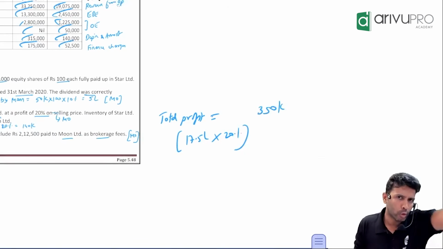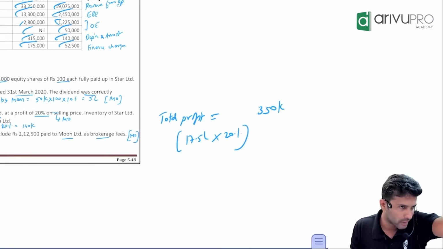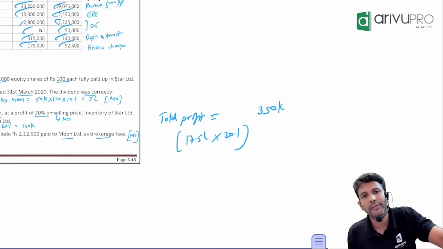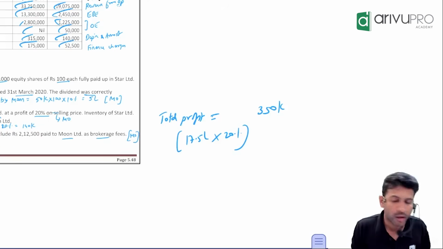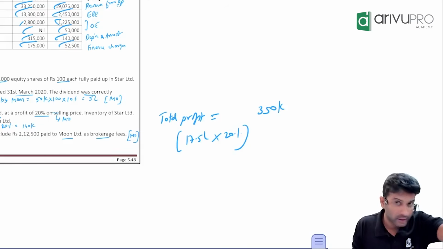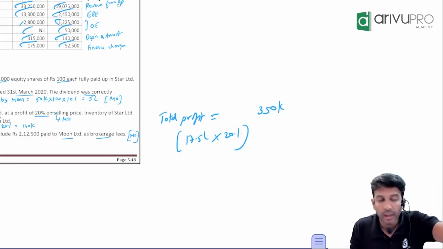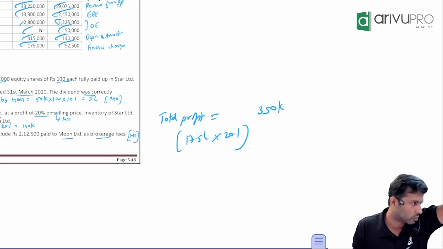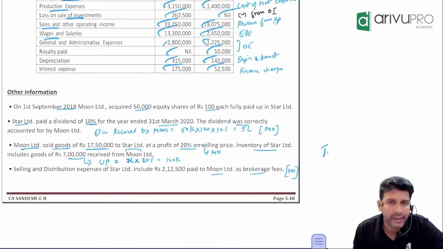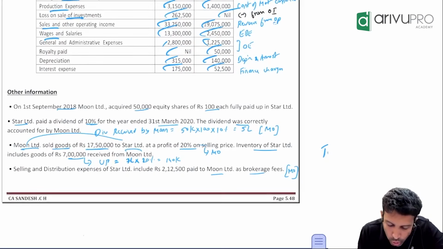3,50,000. Now you tell me, stock reserve means what? Is it total profit or is it profit included in closing stock? Unrealized profit means profit included in the closing stock. It is not total profit. It is profit included in the closing stock. Correct? Now check what they are saying. Inventory of Star Limited. Moon has already sold goods to whom?